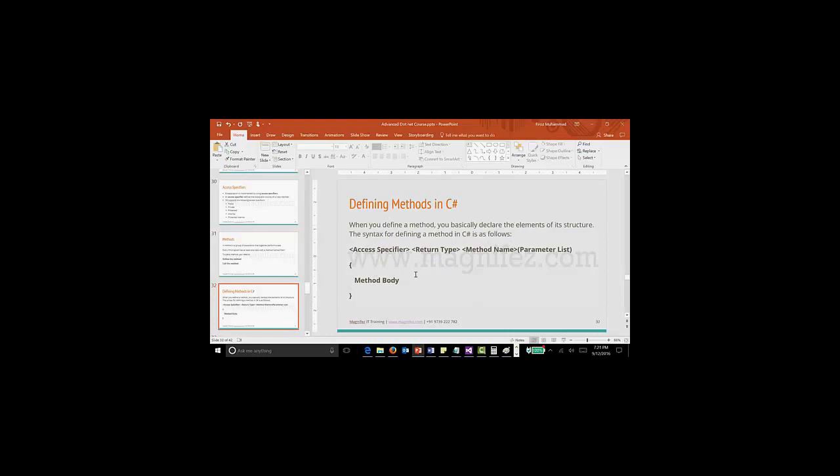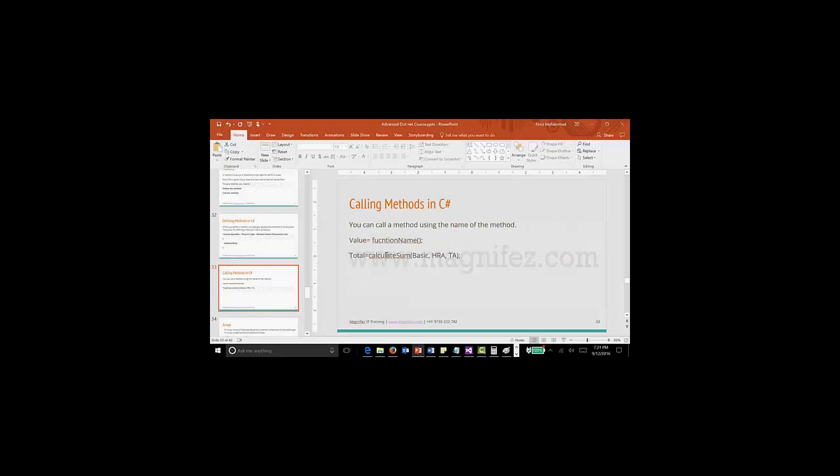So this is how you will define a method. You will mention the access specifier, that is public or private or protected. You will mention the return type, what this method will return. Then the method name, and then you will mention the parameter list. Parameters are nothing but the input we pass to the method. Then whatever logic you write goes inside these two curly braces.